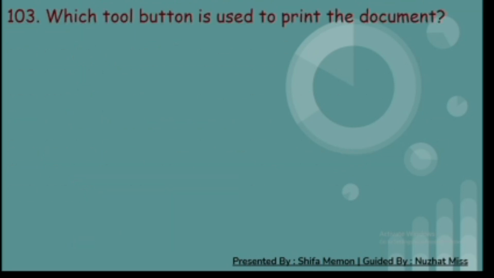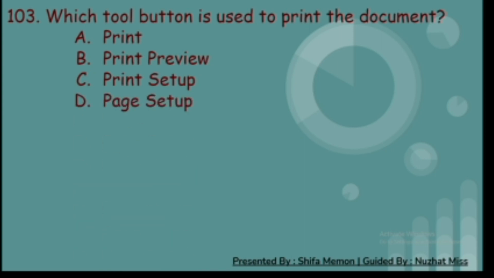103rd. Which tool button is used to print the document? A. Print, B. Print preview, C. Print setup, and D. Page setup. And the correct answer is A. Print.